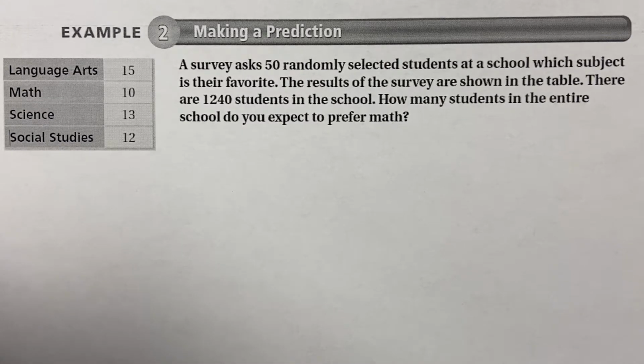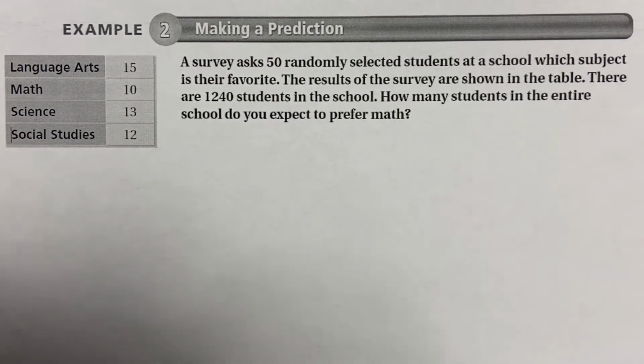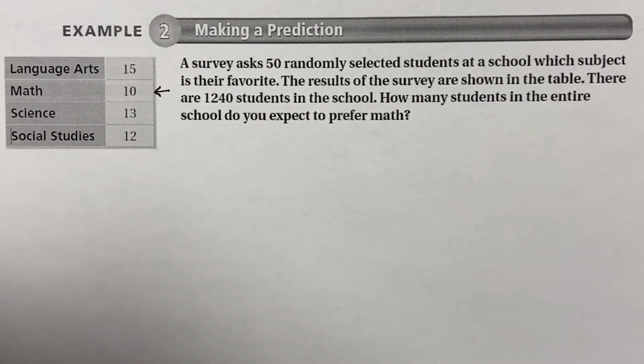So, an absolutely true cannot be made up because just look at the numbers, they do not lie. A survey asked 50 randomly selected students at a school which subject is their favorite. The results of the survey are shown in the table, and there are 1,240 students in the school. How many students in the entire school do you expect to prefer math? And this is what makes it real. It's the least favorite on the table.